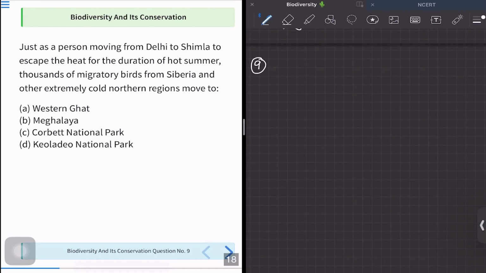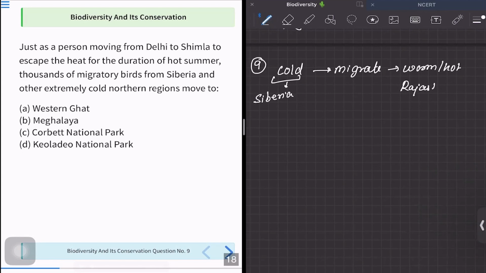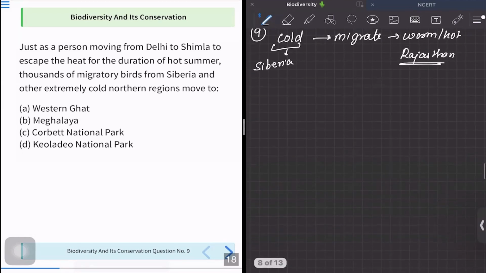These birds come from very cold regions and try to migrate to some warm or hot place. These cold places are generally Siberia. So we have many birds flying from Siberia. They migrate and come to Rajasthan. It is a nice, warm, hot place. So birds come to Rajasthan, and in particular Bharatpur.